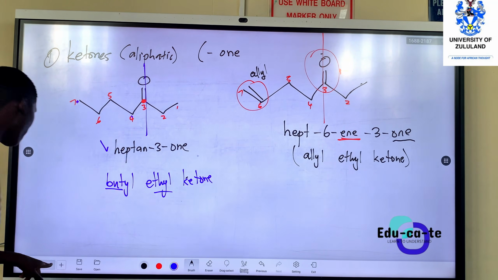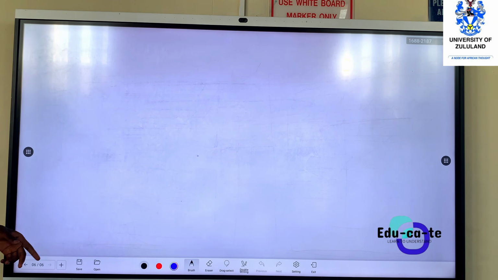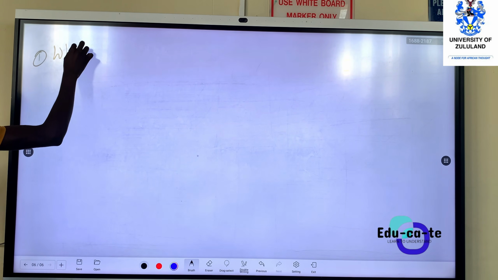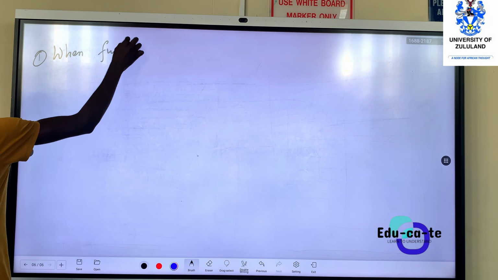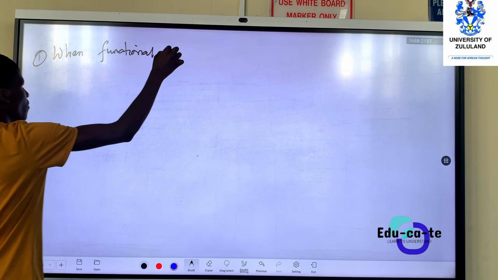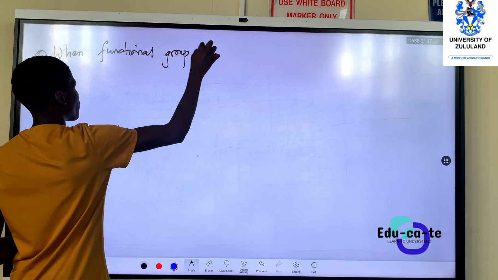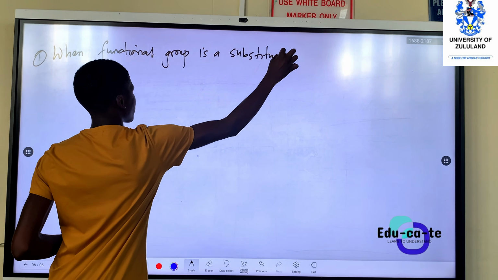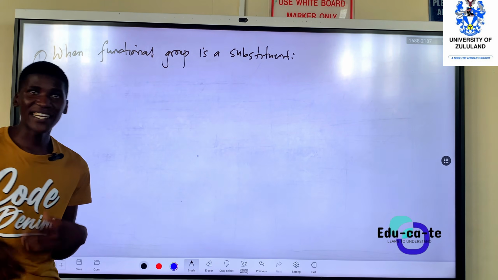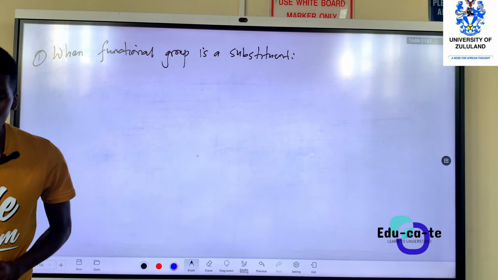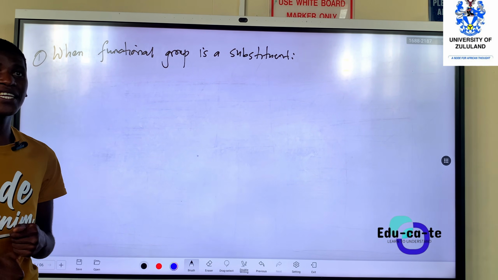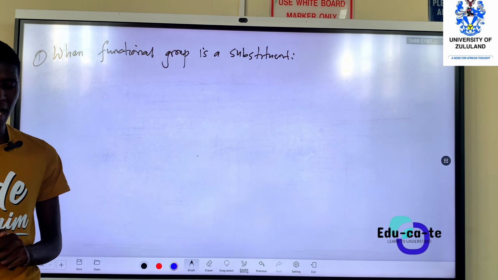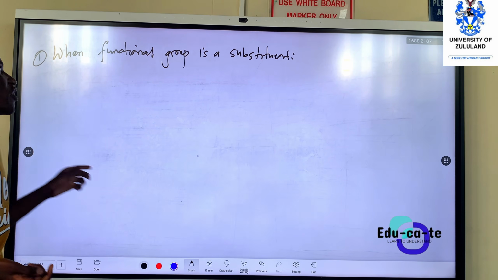Okay, we also need to know what happens with an aldehyde. When a functional group is a substituent, let us just say in your compound we have a carboxylic group, and we also have a group for aldehydes as well. So which one will take precedence?